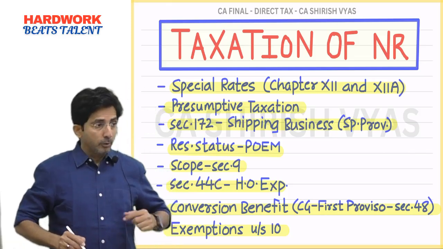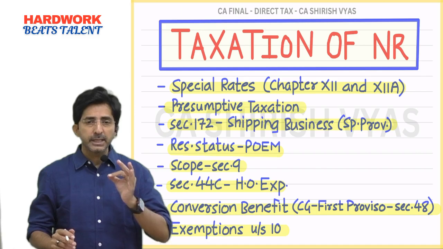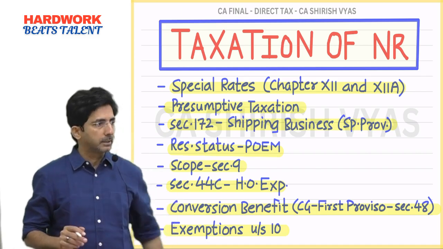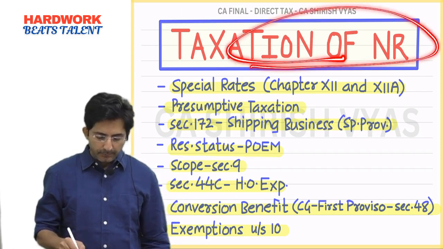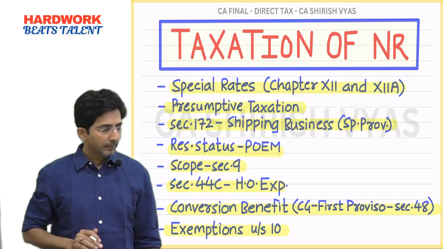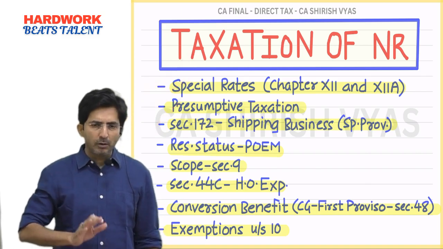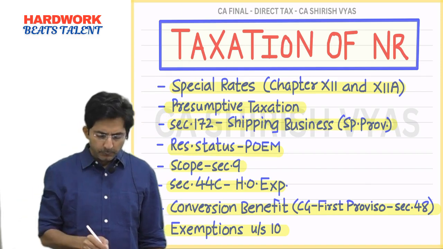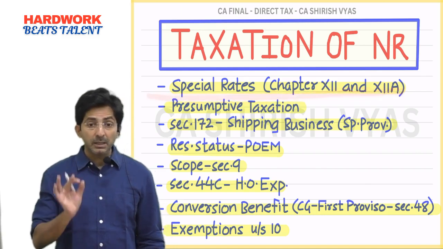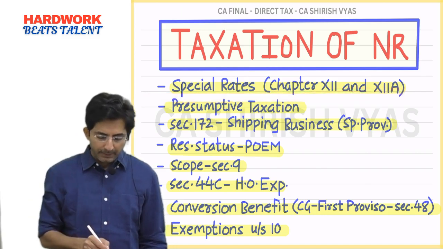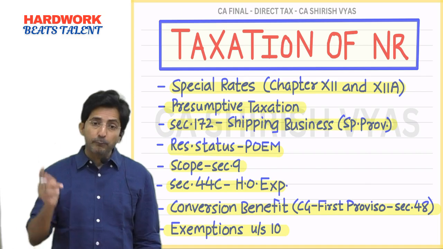Okay, now our next topic is taxation of NR. This topic is most important from exam point of view. Now see, this chapter is divided into 8 parts. Means these 8 things are not in sequence, all are independent things. First you have to understand some special rates of non-resident, special tax rates. Then there is some special provision of presumptive taxation, specially meant for NR.